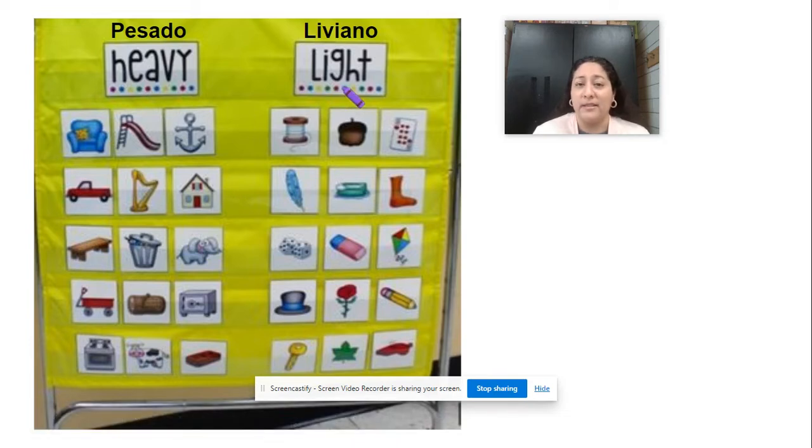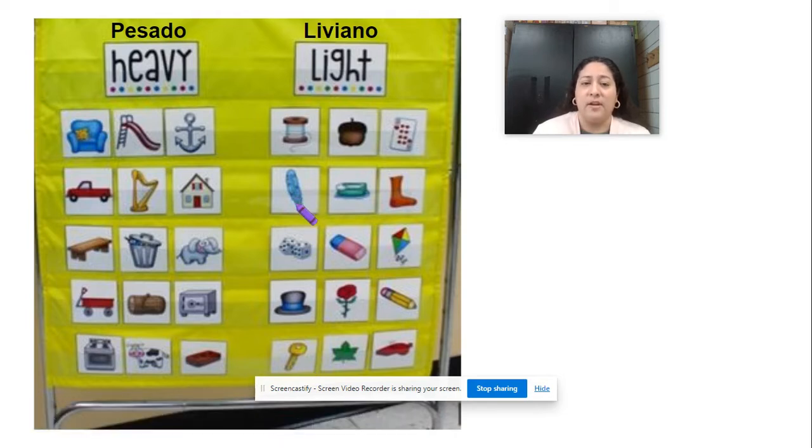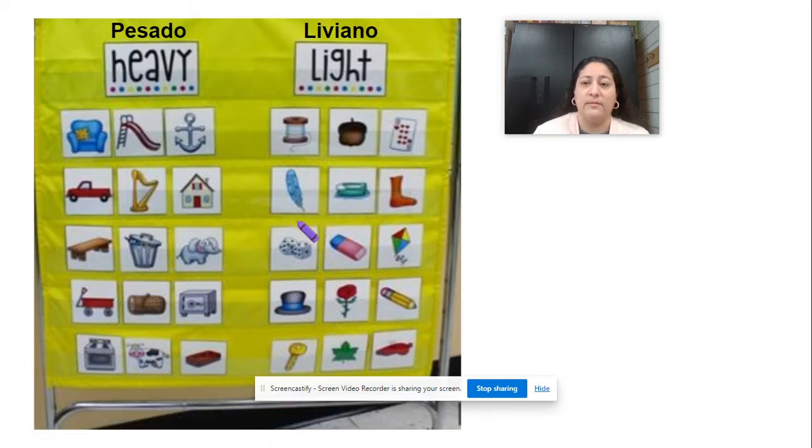Now, things that are light or liviano are not very heavy. So like a key, it's not very heavy. You can pick it up with one hand. Feathers are not very heavy at all. An eraser is not heavy. A pencil is not heavy. You can pick it up. A flower is not heavy at all. A kite is not heavy. It's light. So if it's not heavy, it is called light. All right. So all of these things over here are heavy, and these things over here are light. Pesado y liviano en español.